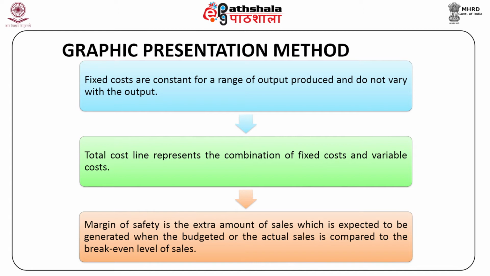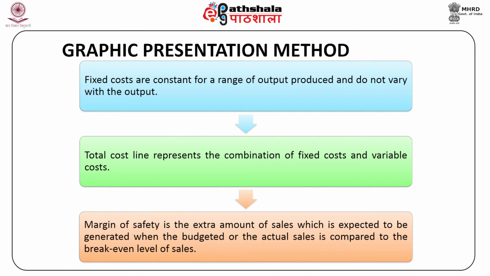The total cost line represents the combination of fixed cost and variable cost. Because of this, there is cost even when output is nil, representing the fixed cost. As the output increases, the total cost line varies with it.